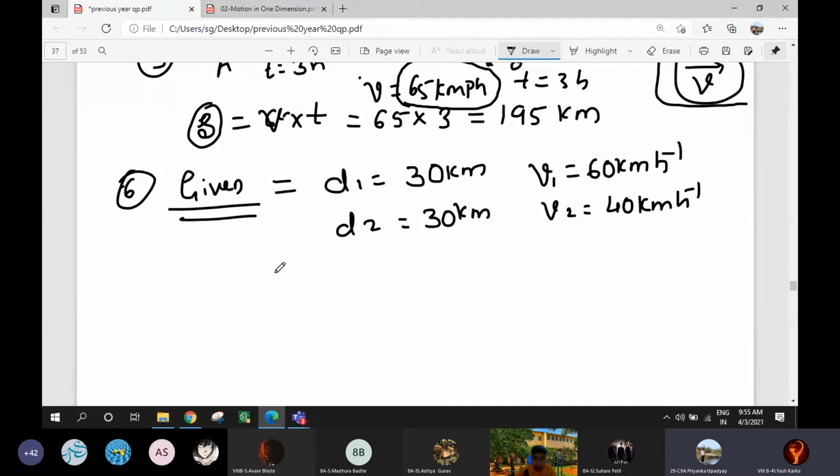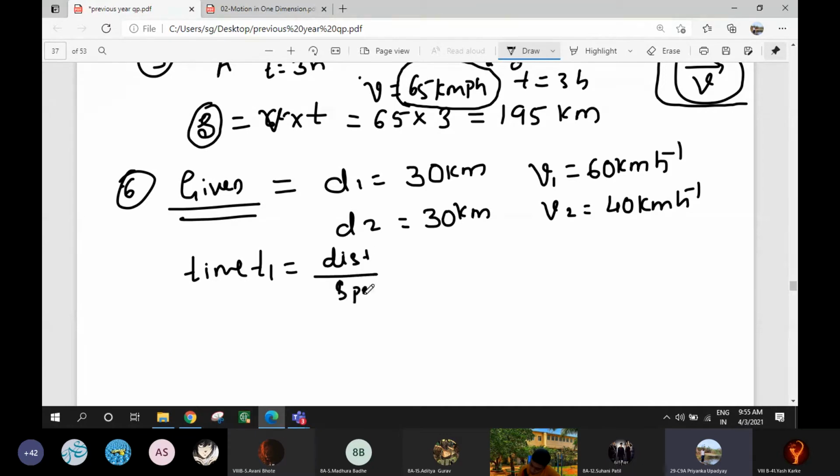We know speed, we know distance. Can we calculate time for the first journey? First, time T1 we will find. T1 is distance divided by speed, D1 upon V1.